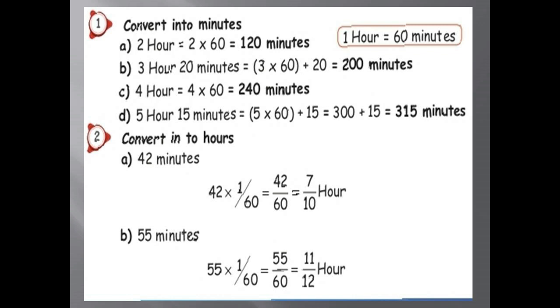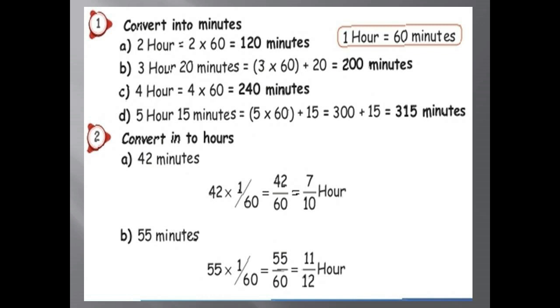Third one, 4 hours equal to what minutes? 4 into 1 hour, 1 hour equal to 60 minutes. 4 into 60, you will get the answer 240 minutes. Last one, 5 hours 15 minutes. That means 5 into 60 plus 15 minutes. When we calculate 60 into 5 are 300, plus 15 equal to 315 minutes.